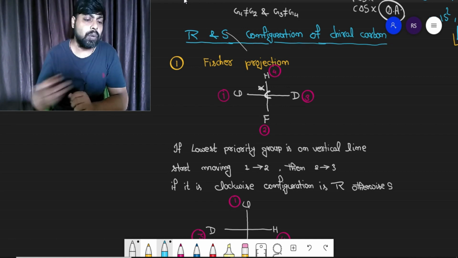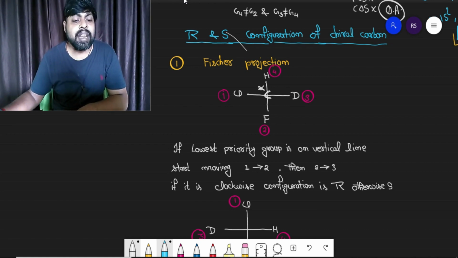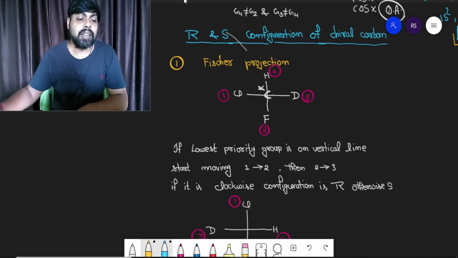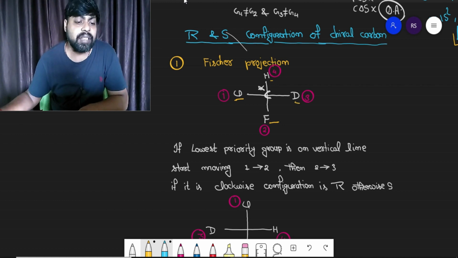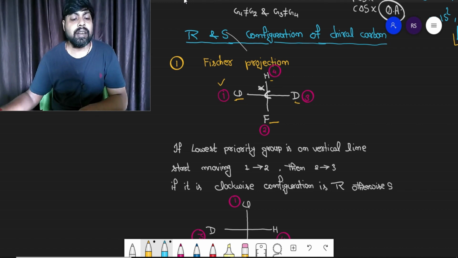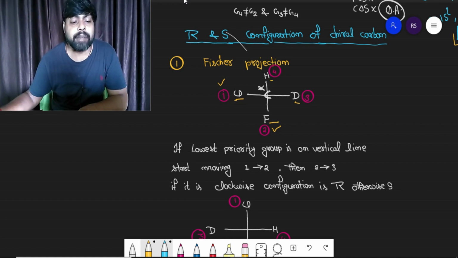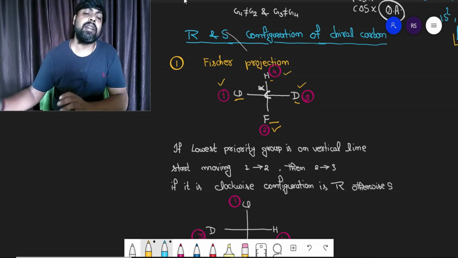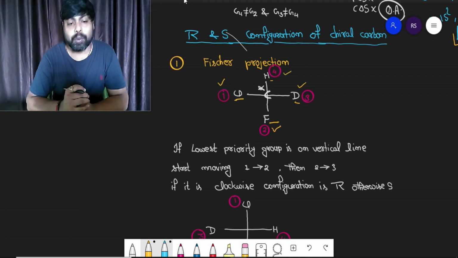According to this CIP rule, look at the atomic number of the directly attached atoms, which are what? Chlorine, fluorine, deuterium and protium. Definitely the atomic number of chlorine is higher than protium, deuterium and fluorine. So chlorine will be given first priority, and then fluorine will be given second priority, and out of protium and deuterium, definitely the atomic mass of deuterium is more than protium, so deuterium will be given third priority, and protium is going to be given fourth priority, right?